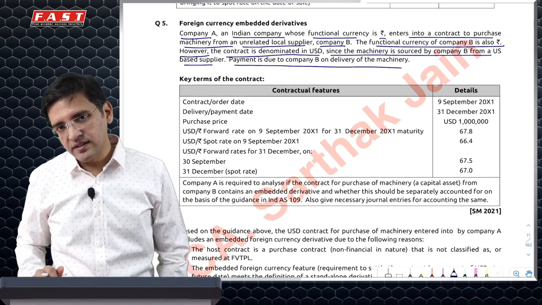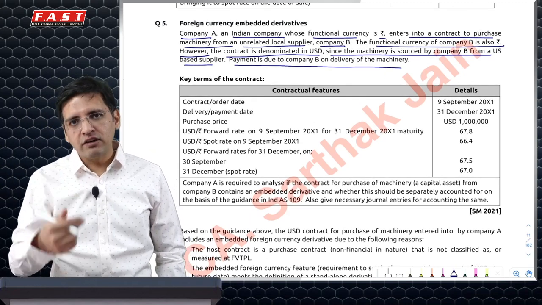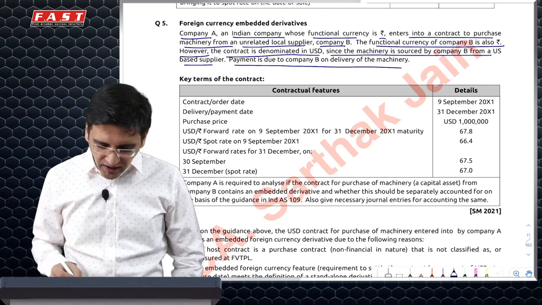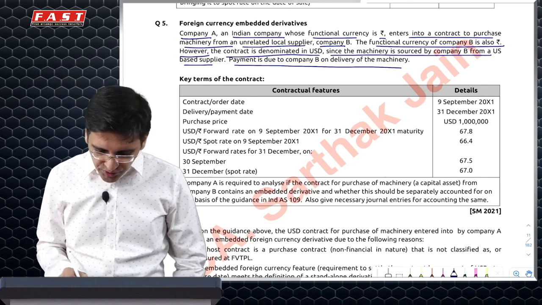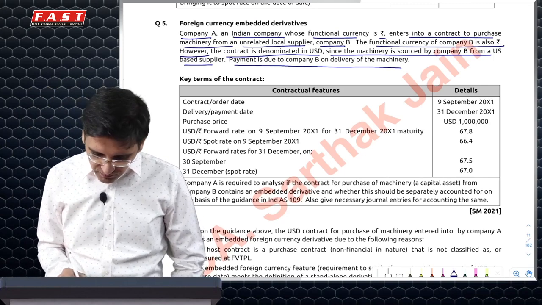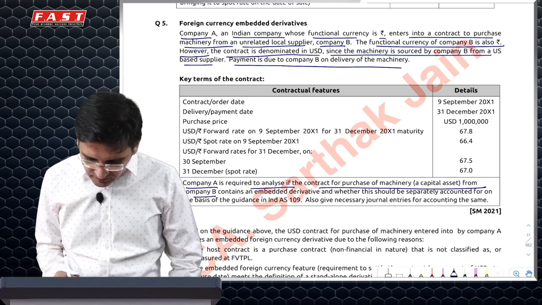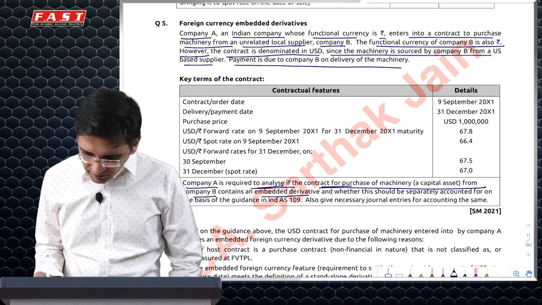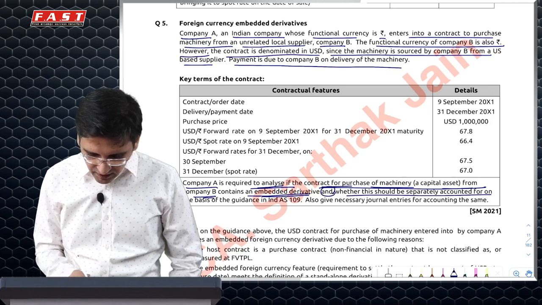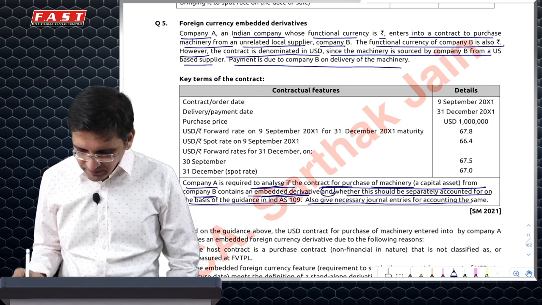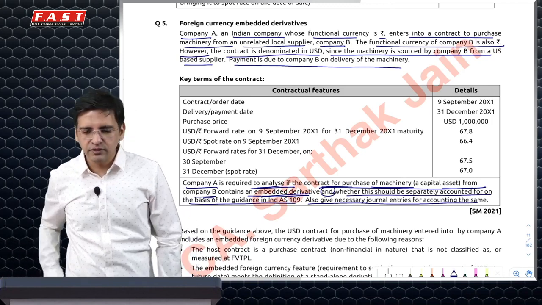In this case, whether this involves a derivative or is a need of the business, you will have to see what the question says. At the end, you will find that the question specifically says the company is required to analyze if the contract for purchase of machine from company B contains an embedded derivative and whether it should be separately accounted for on the basis of guidance given, and also give journal entries for accounting for the same.